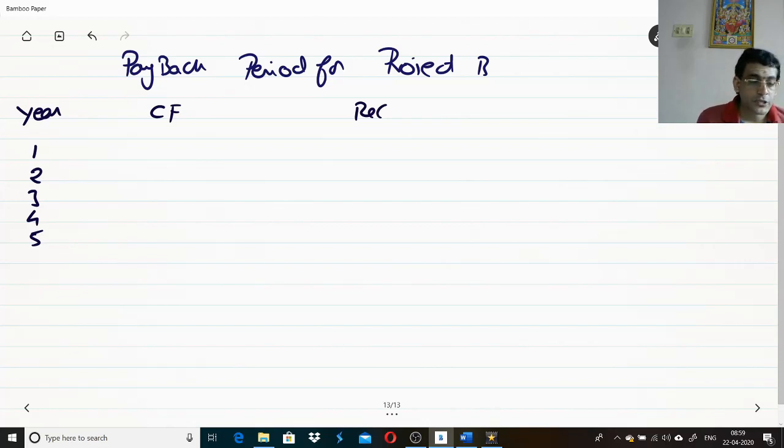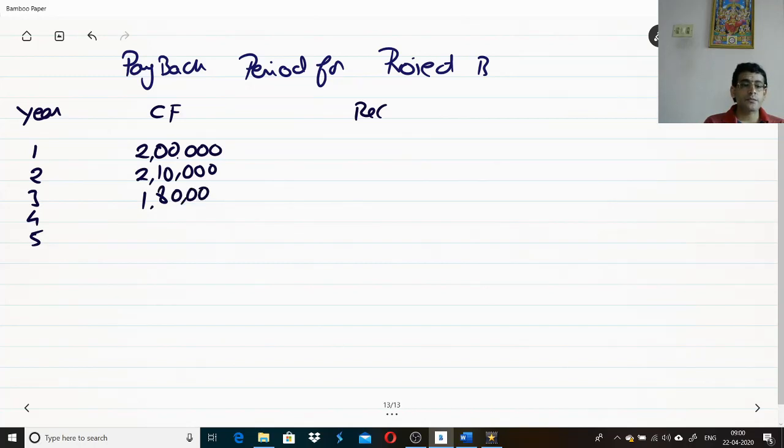Now, let us see the cash flows. Year 1, the cash flow is 2 lakhs. Year 2, the cash flow is 2,10,000. Year 3, the cash flow is 1,80,000. 1,70,000 is the cash flow for year 4. 40,000 is the cash flow for year 5.